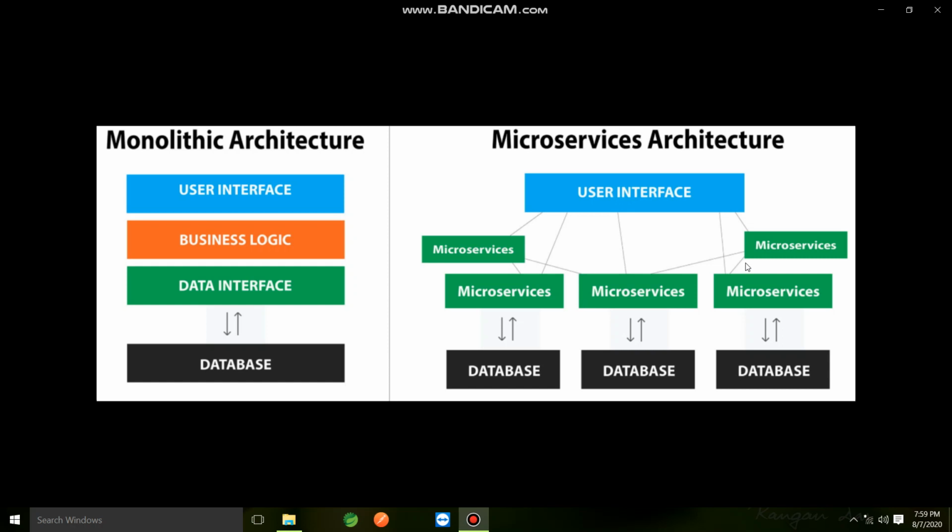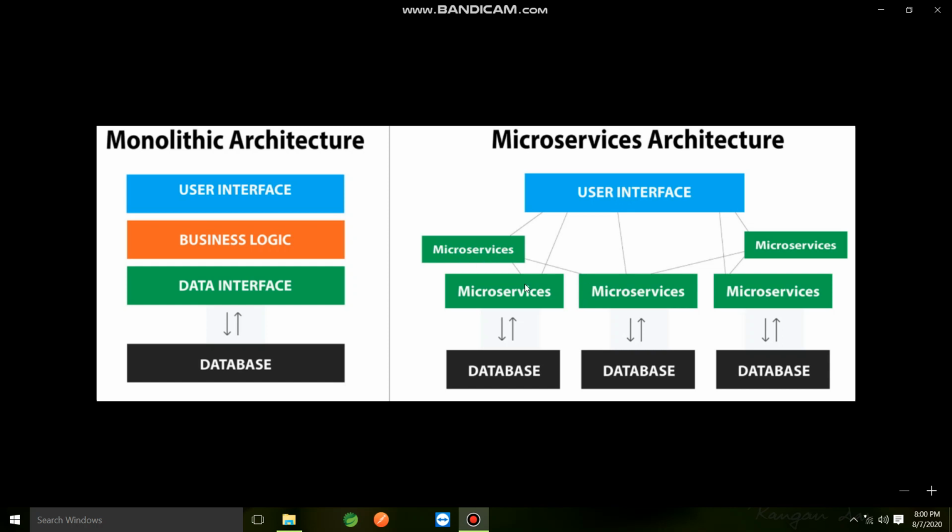But in microservice architecture, suppose this particular microservice is the search functionality of an e-cart application. If you want to scale it, you only need to scale the first microservice, which is our search page service. We can make multiple servers of that particular service.